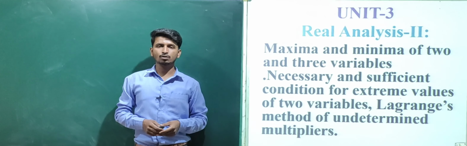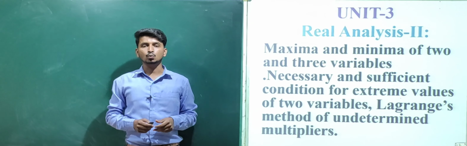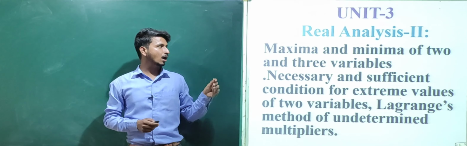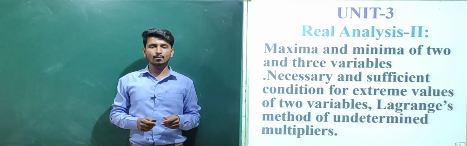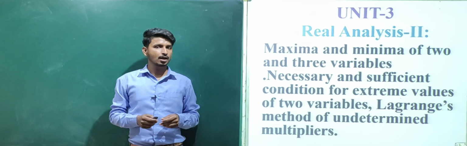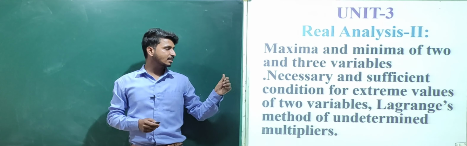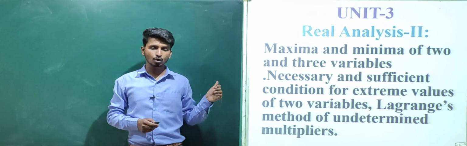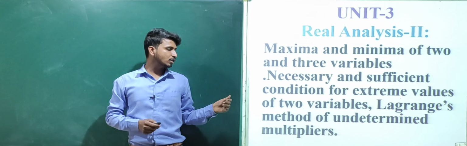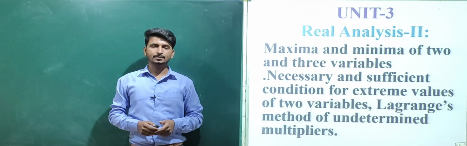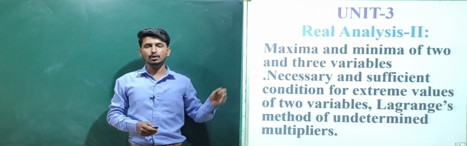Next, unit 3 is about the real analysis 2. Here you will be studying about the maxima and minima of 2 and 3 variables. This is also you have studied in the BSc first year. Necessary and sufficient condition for extreme values of two variables. Lagrange's method of undetermined multipliers. This is about your unit 3.